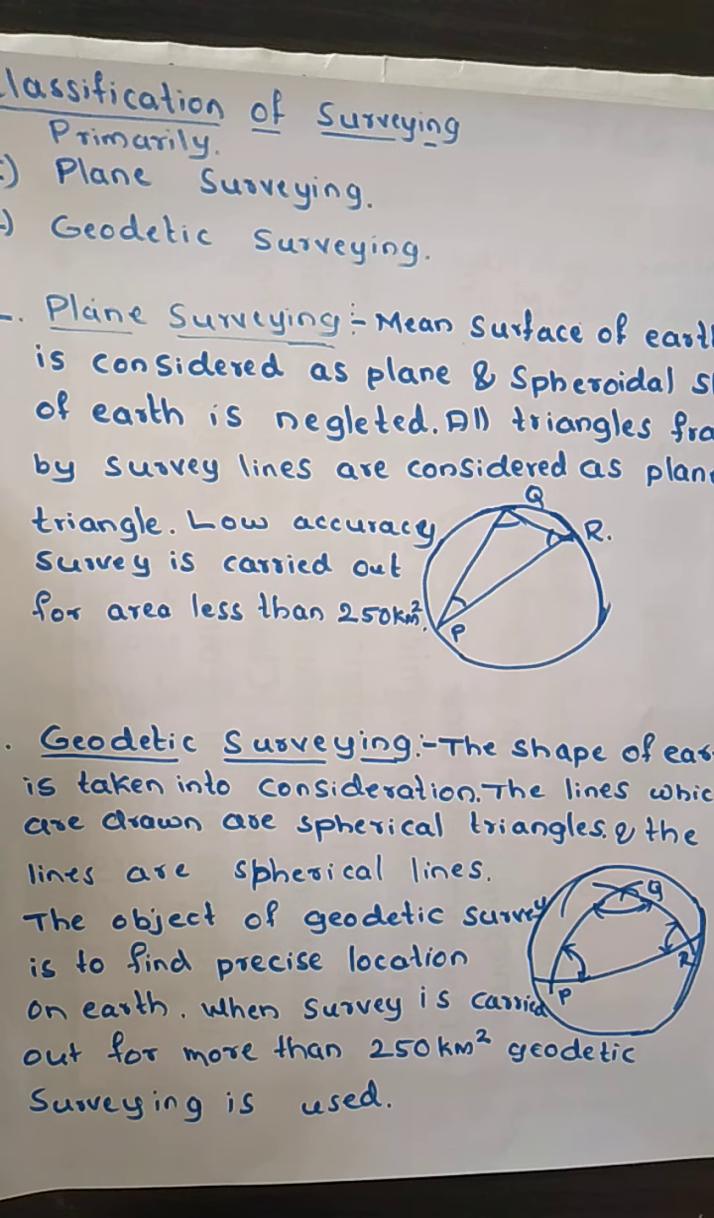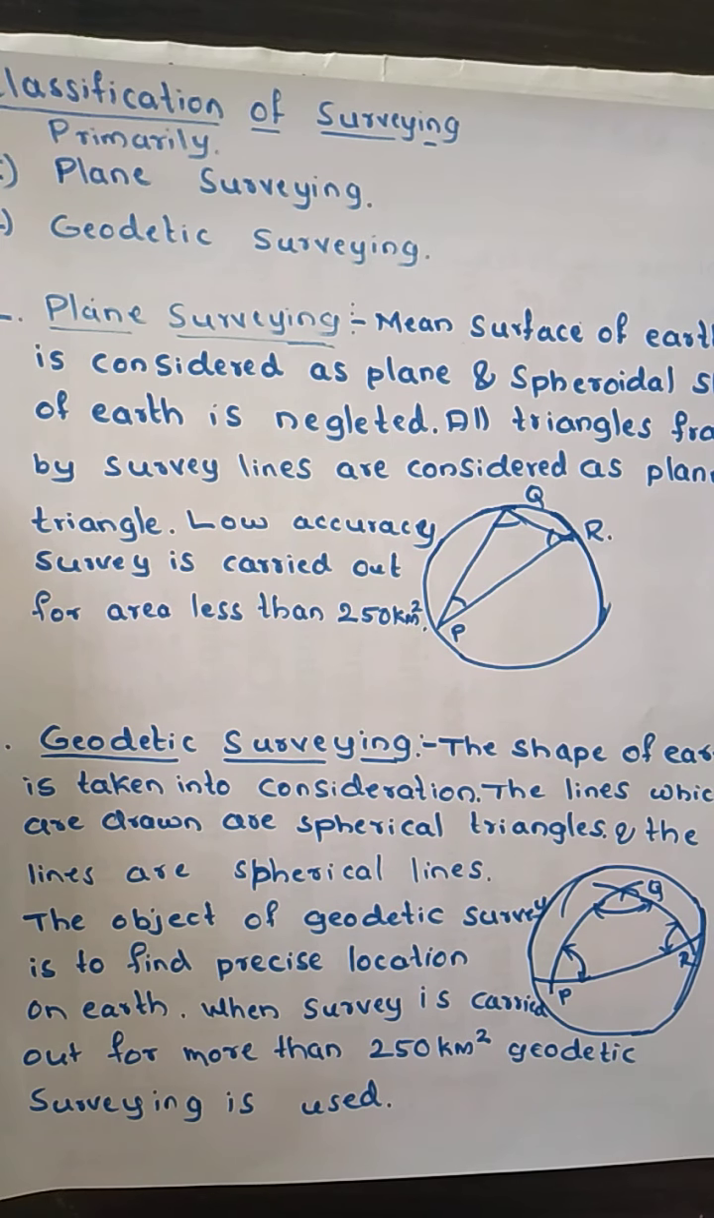Now, basically we are going to classify surveying into 2 types, that is plane surveying and geodetic surveying. As the names indicate, here we are going to consider, or not consider, how the surface of the earth is. As we know, the earth has a spheroid shape, and the surface of the earth is somewhat spherical, it is not completely a plane.